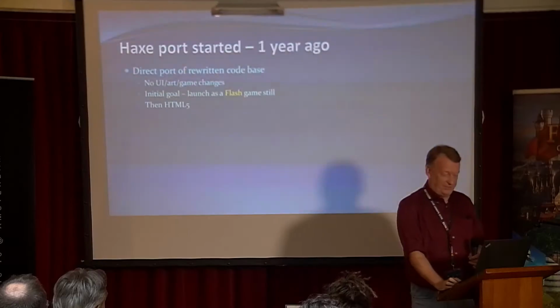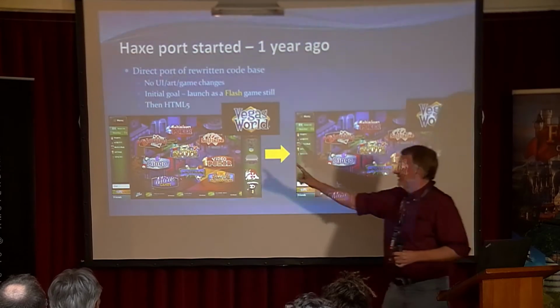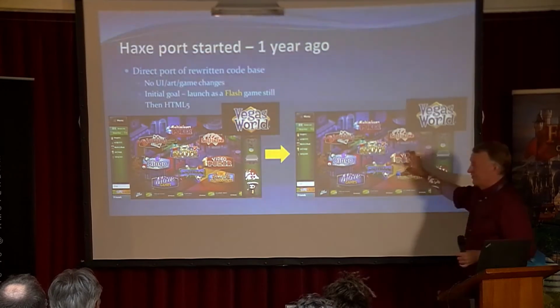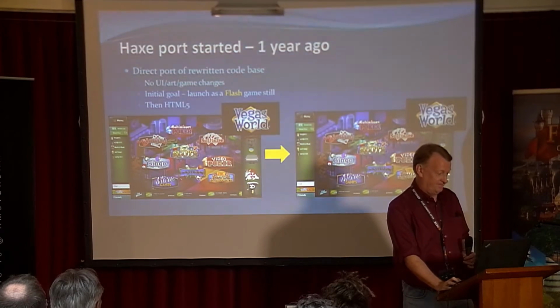So that was actually one of the questions before. We didn't want to target HTML5 initially. So the plan was to go to Haxe and then launch Haxe generating SWFs, right? So compiled ActionScript code as the initial target because we knew that in theory, this should be the exact same binaries that the end user would be experiencing. So we could get ourselves onto a different source code base and then move with the issue of getting over to HTML5. So that's to say, this is just moving the exact same game, Vegas World, across to Vegas World, looks identical, plays identical, no changes whatsoever. That was our goal and still is our goal.